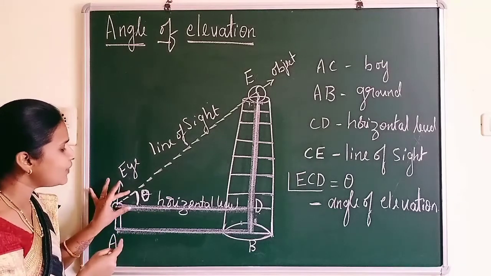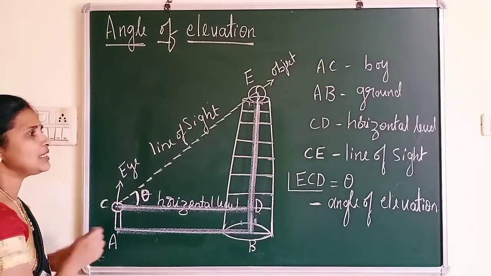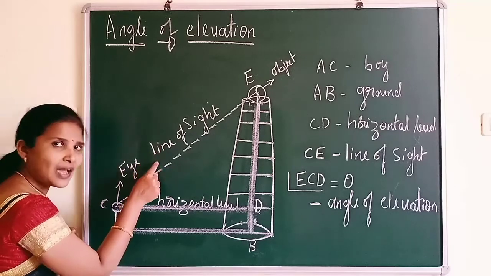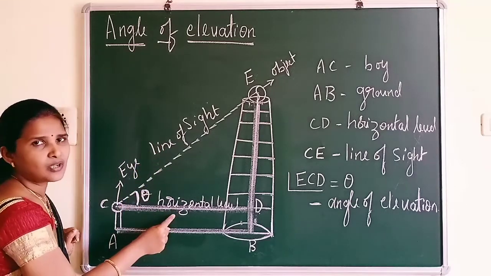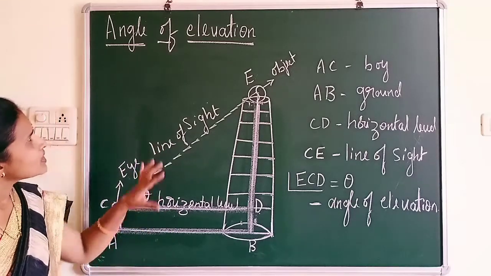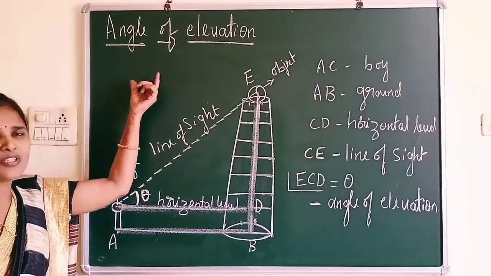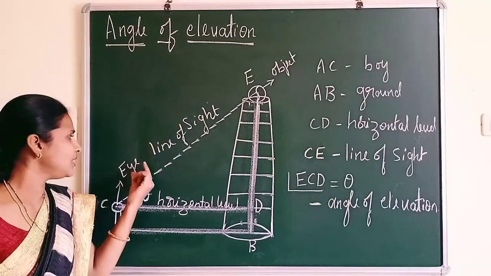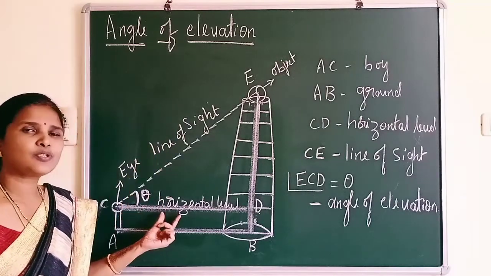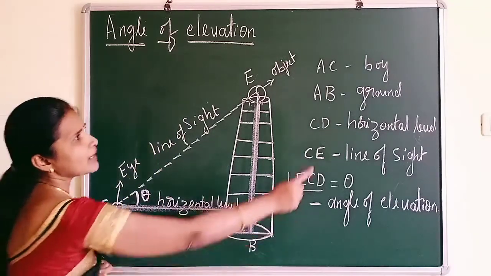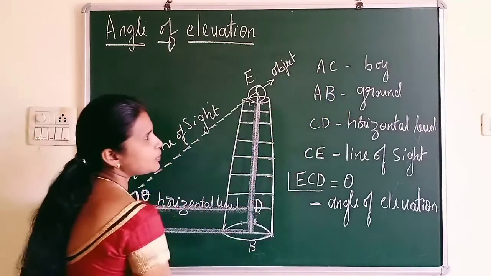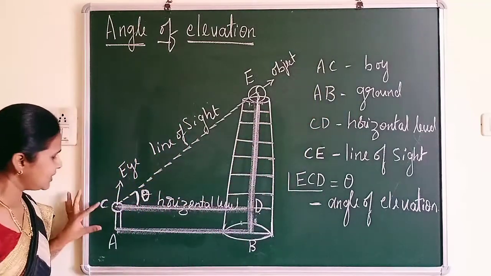And what is angle of elevation? Angle of elevation is an angle between a line of sight and the horizontal level. So this is all about angle of elevation. We learned here the main topic is angle of elevation. To understand angle of elevation we need line of sight and also horizontal level. So here you can observe I have written all the positions. What is AC? AC is a boy.